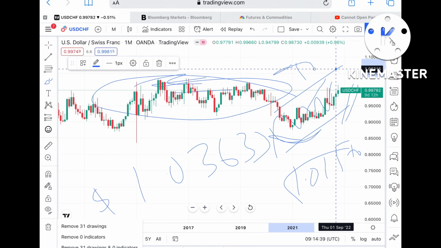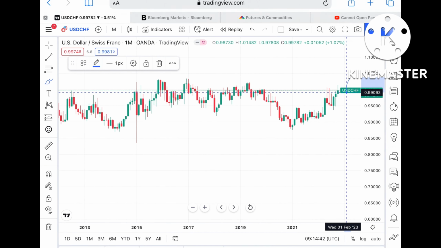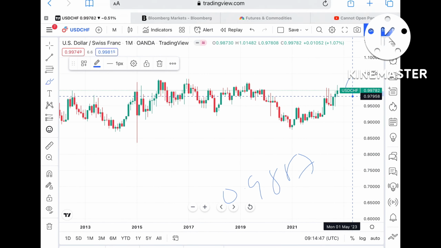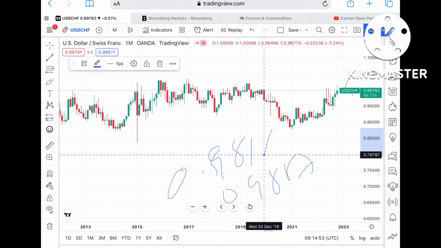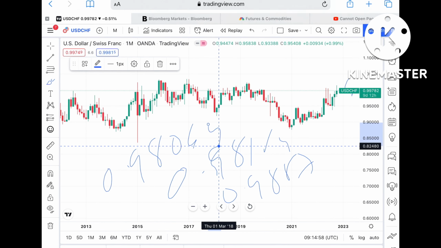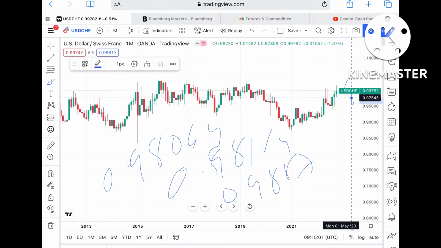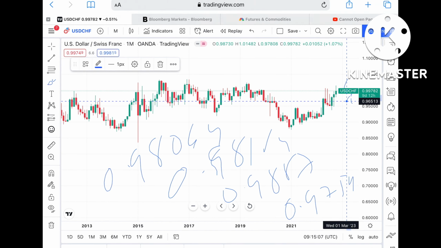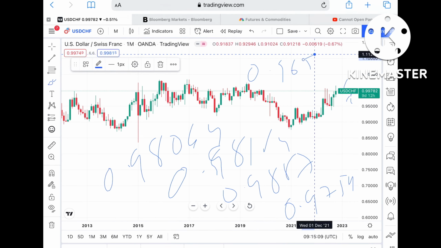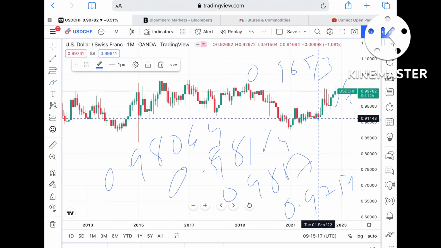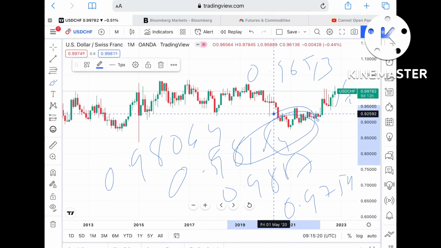Okay, or if this level doesn't sustain, we can see it can come down further towards a level of $0.98887, and if that level also doesn't sustain, then it can touch a level of $0.9864. Okay, and if the price moves below that level, then it can touch $0.98064, and if that level also doesn't sustain, then it can come down again to $0.97545. Okay, and if the price moves below that particular level, a level of $0.96513 will be there, and from there it can go further low towards $0.95069. Okay, and from there it can move in this particular zone until it breaks it.